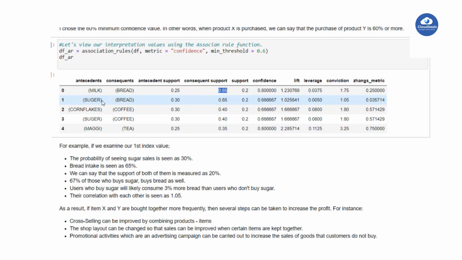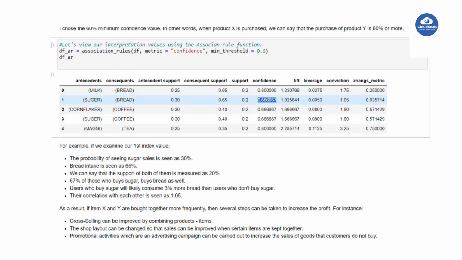Combination of sugar and bread is 0.2, more than 0.2. Let's go for the 67%: of those who buy sugar, 67% of the customers definitely buy bread as well.